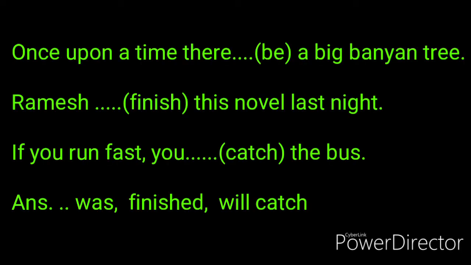Next question: Once upon a time there blank be a big banyan tree. Once upon a time suggests that the action is of past time, and the be verb has 8 forms as you know. But the past forms of be are was and were.